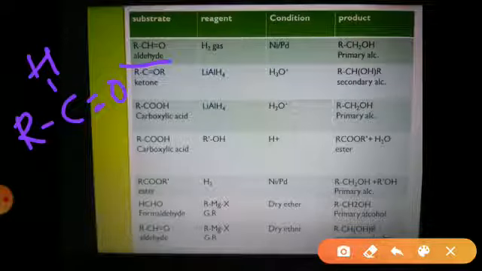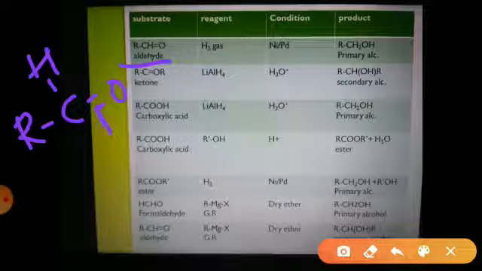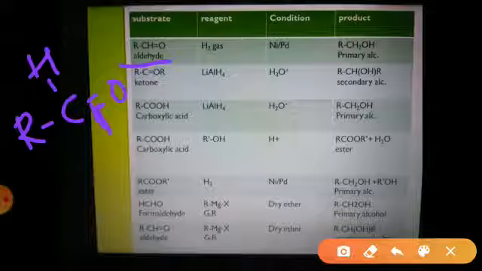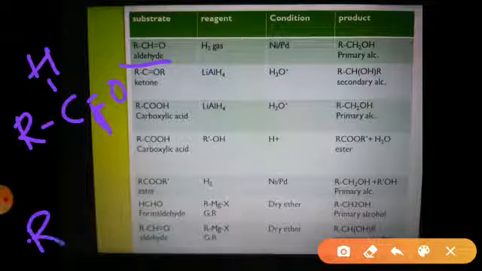Here this aldehyde on catalytic reduction by use of hydrogen gas in presence of nickel or palladium gets converted into RCH2OH. So this may be considered as an addition type of reaction where this pi bond is going to break, and to the free valency of carbon and oxygen, hydrogens get added and we get the product RCH2OH.